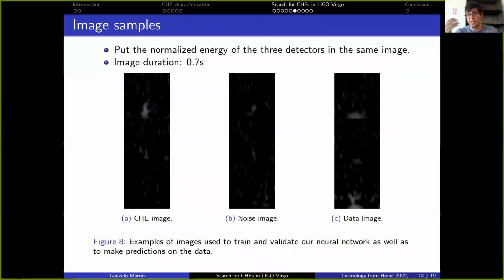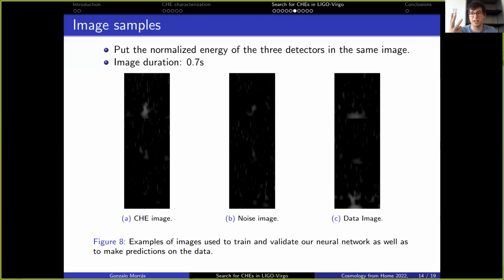Okay, but to train and actually use the neural network, we will need some images. And here I am going to show you how we define the images. What we do is we put the normalized energy of the three detectors in the same image. So here at the top is Livingston, then Hanford, and then Virgo. And for the duration of the images, we pick 0.7 seconds so that the neural network has a bit of information of how the data looks around the event.